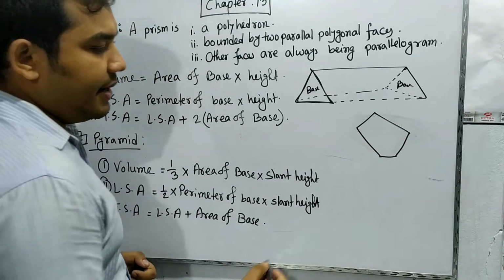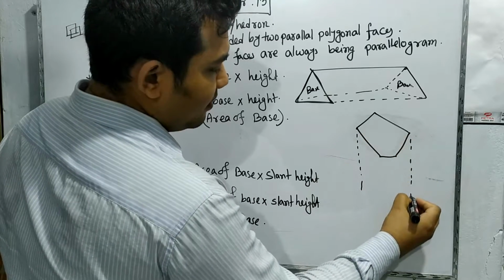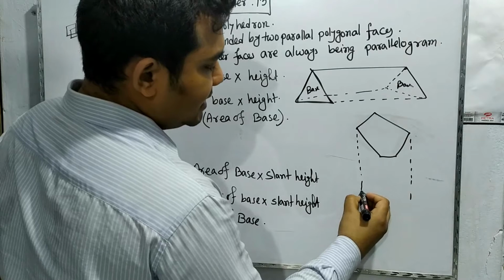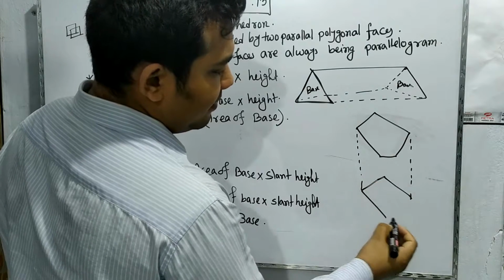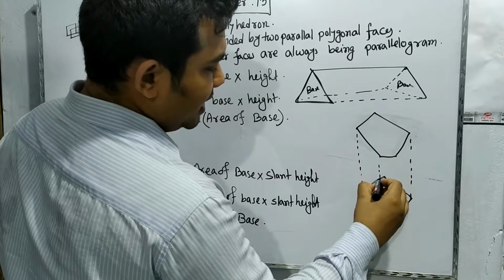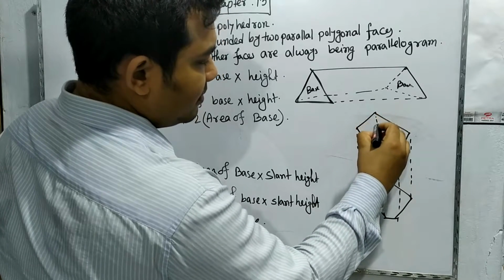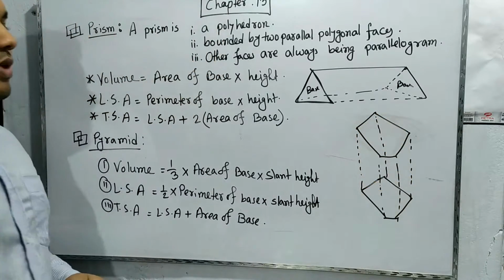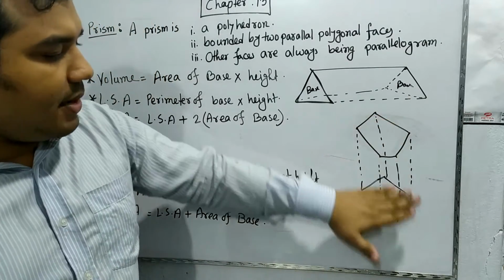This is a pentagon, and here we will see the same pentagon. If we are trying to add this, then we may think that the replica of this part is here.